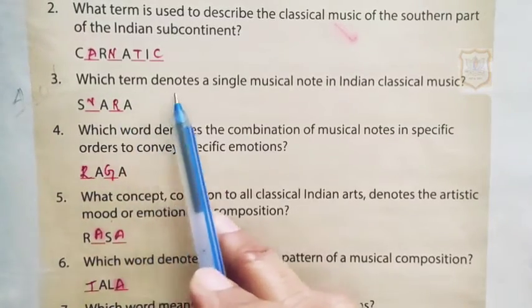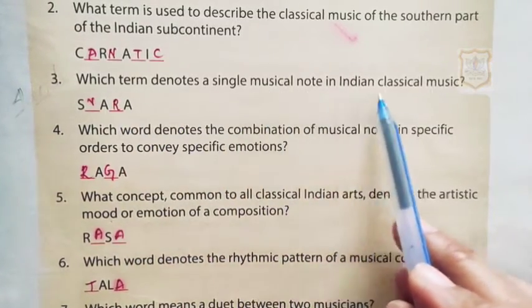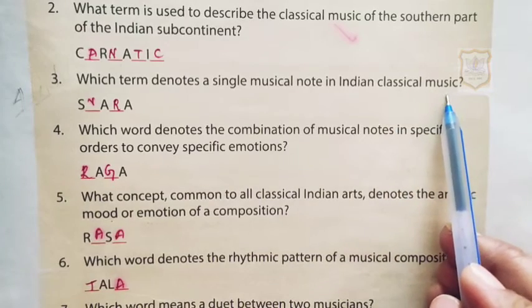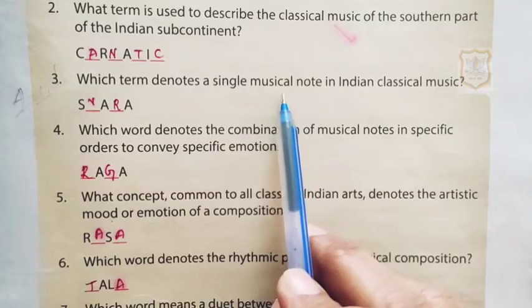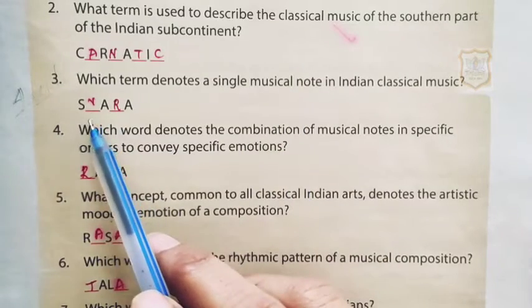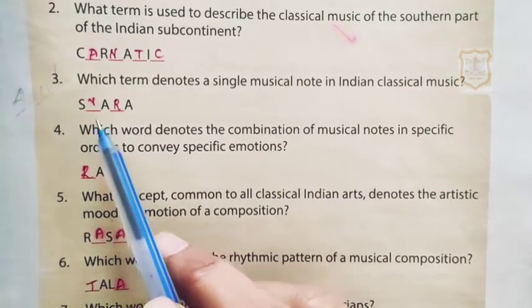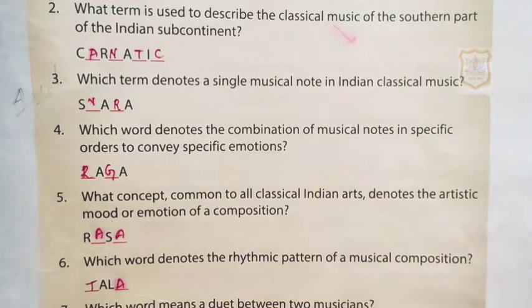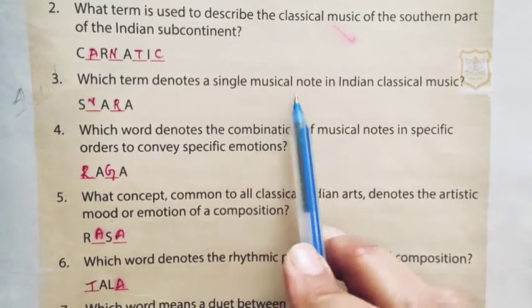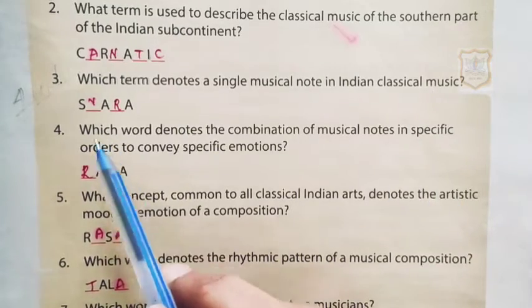Third one, which term denotes a single musical note in Indian classical music? Students, to denote the single musical note, the term used is Swara. Swar is the single musical note. Here you must have learnt about classical music. The swars are sa, re, ga, ma. So the single musical note is called the swar.